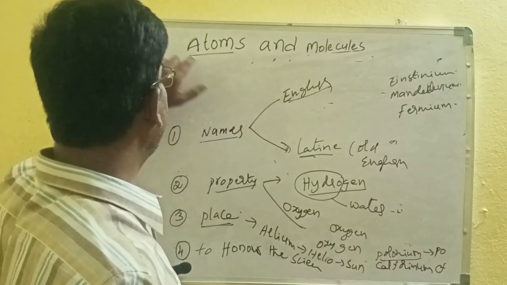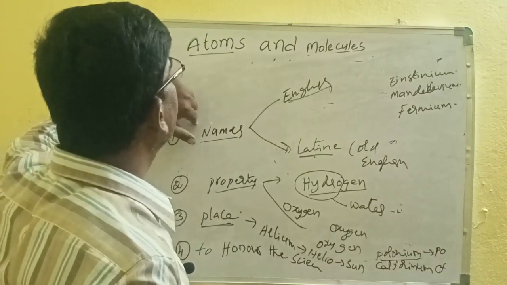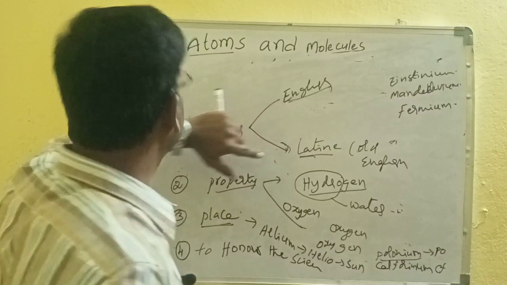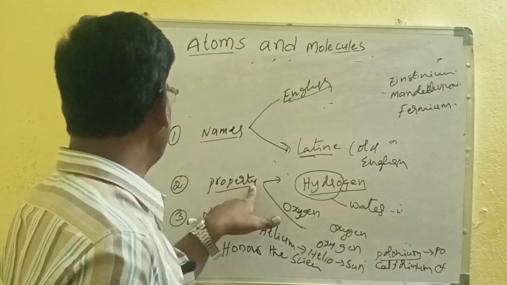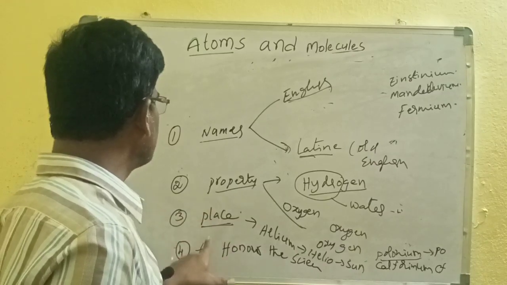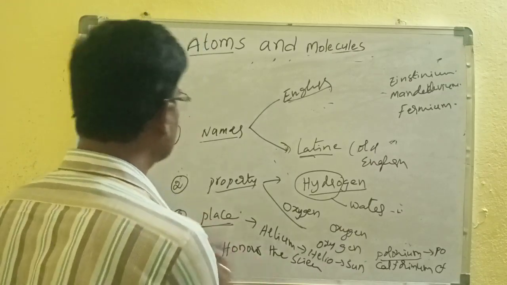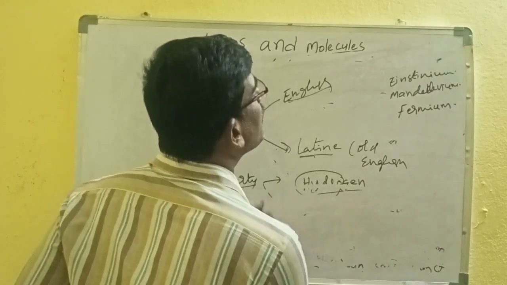So the names are taken from the English language and Latin language, based on the property, based on the places, or to honor some scientist.